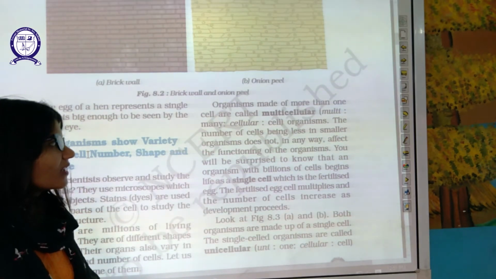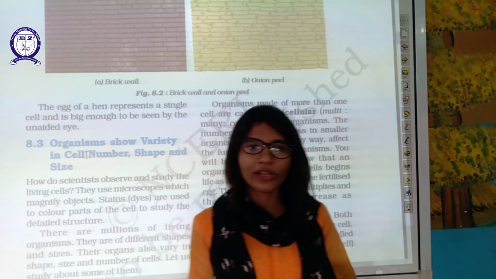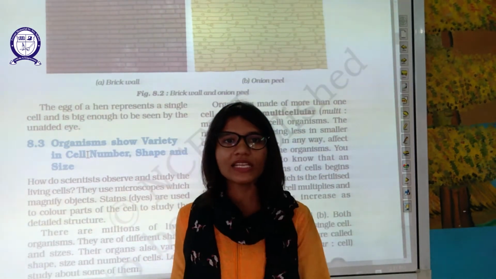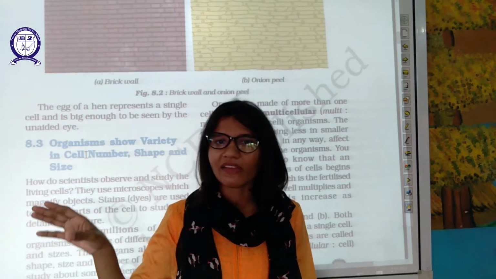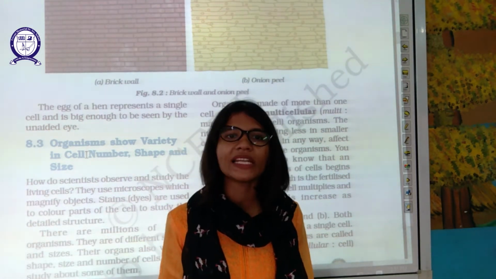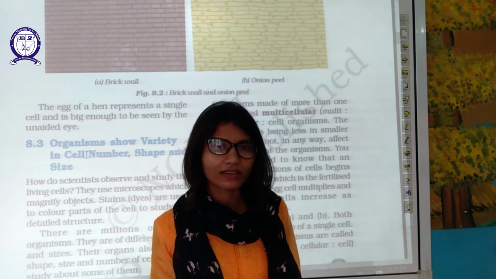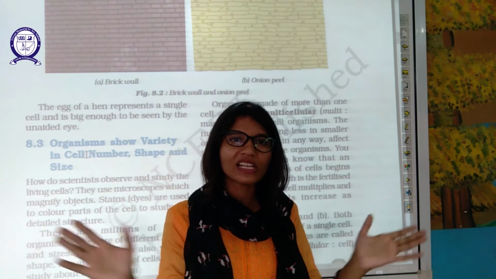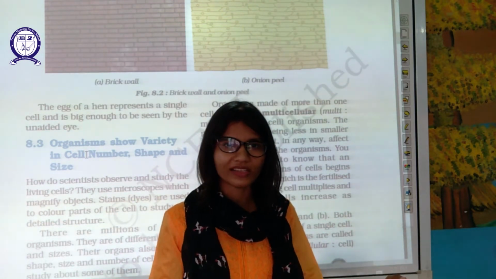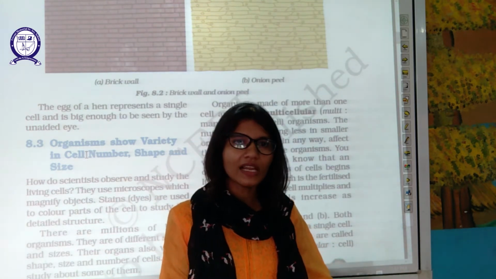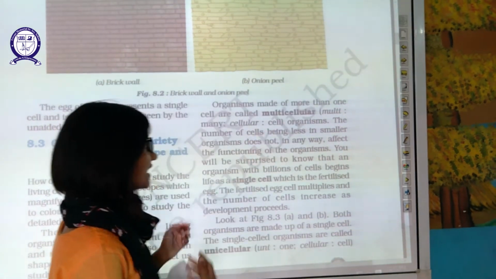Now, organisms are made up of one or more cells. So we have to categorize organisms into two categories. The first one is organisms having a single cell, unicellular. Organisms having more than one cell, multicellular. Uni means single, multi means more than one. All living organisms can be divided into these two categories. They will fit into these two categories. Either they will have one cell or they will have multiple cells: multicellular and single-celled.